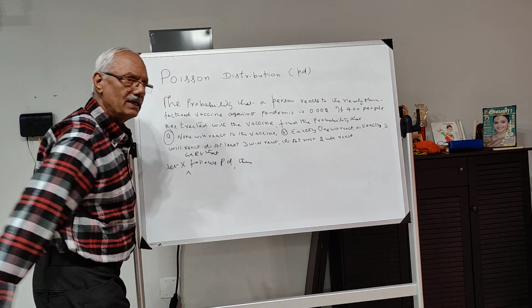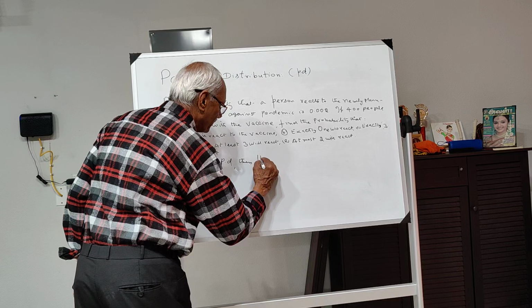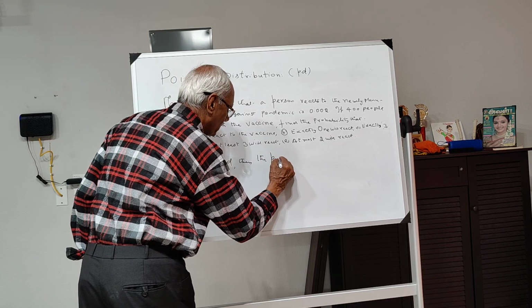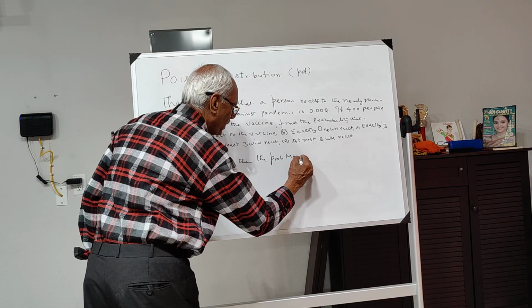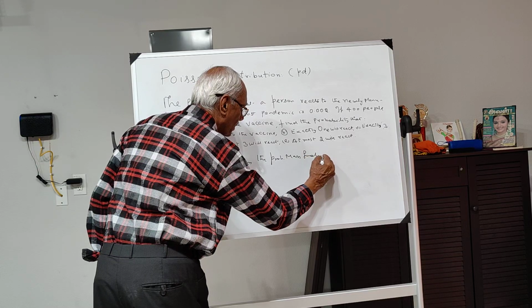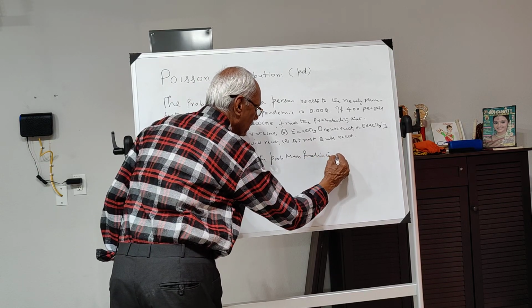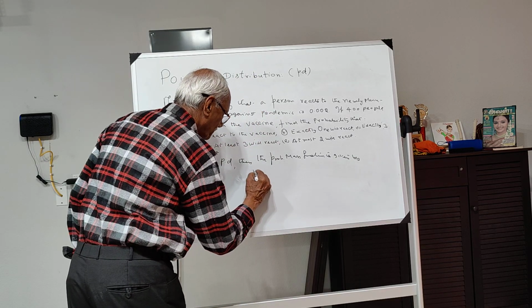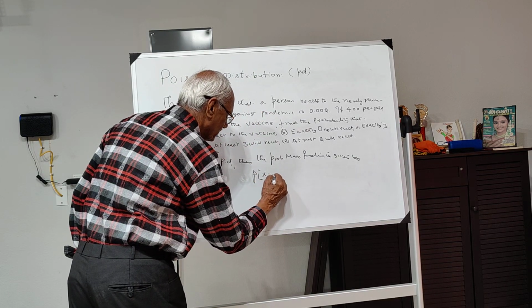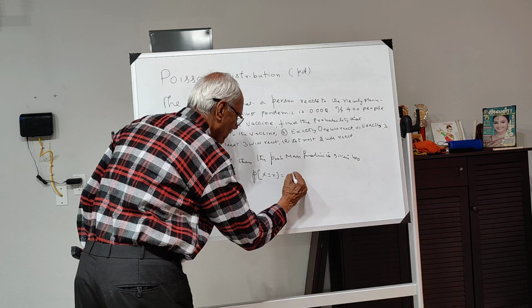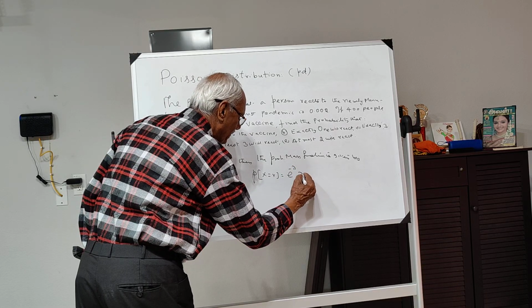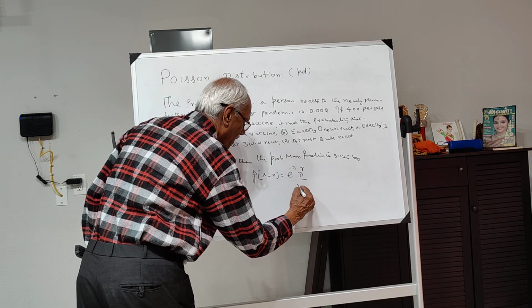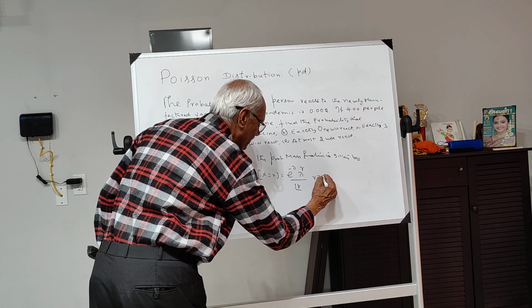Then the probability mass function is given by P of X equal to r is equal to e to the power minus lambda, lambda to the power r, divided by r factorial.